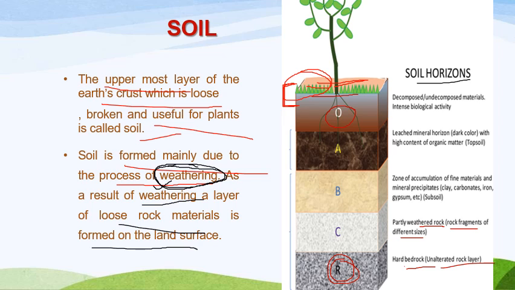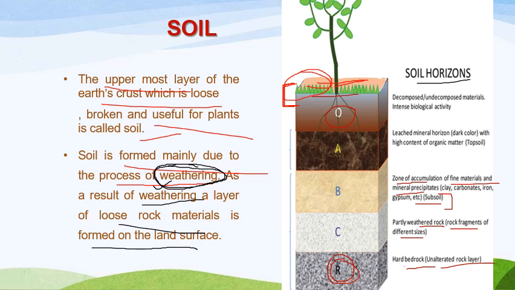These are the rock fragments of different sizes which we have. Then we have the B layer. Again, some particles of C layer are now weathered, which forms the particles of B layer. It is the zone of accumulation of fine materials and mineral precipitates like clay, carbonates, iron, gypsum. These are the important minerals which we have under B layer, and it is also part of subsoil.